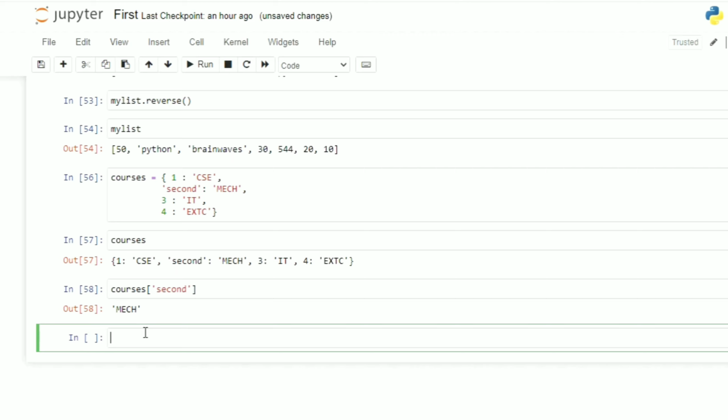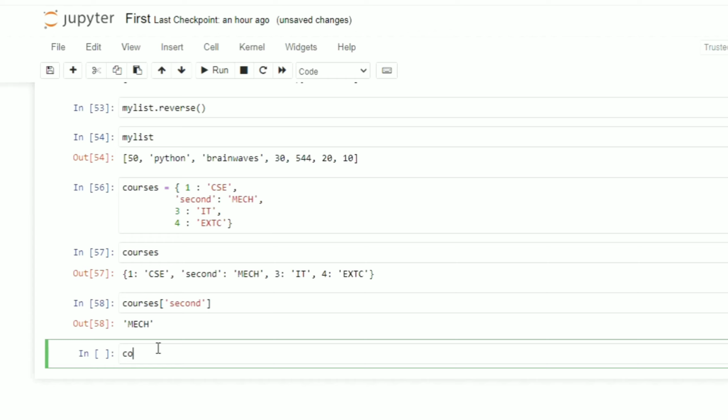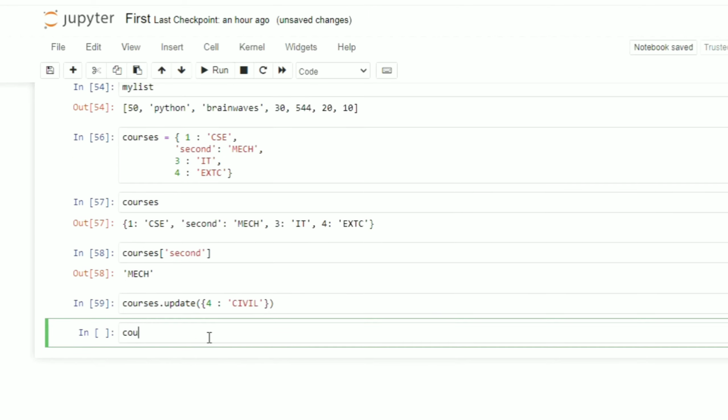Now if I want to update some value, courses dot update, and here I am going to write whatever key value pair that you want to write. For example, on this particular key 4, I want to write, suppose, the branch name as civil. Previously the value was EXTC, now I want to update it to civil. So let me execute it and let me check it.